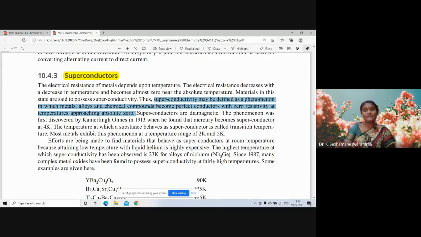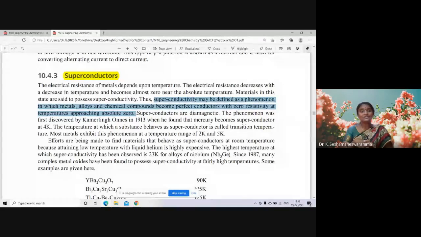So once again I am repeating, superconductivity is a phenomenon in which metals or alloys or chemical compounds become perfect conductors with zero resistivity at temperature approaching absolute zero. Superconductors are diamagnetic.